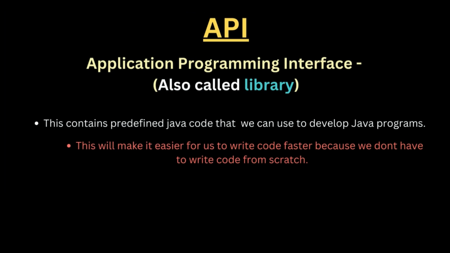So that makes it so much easier and faster to write a lot of code, because sometimes when you want to start writing from scratch, it's going to take a very long time to get some stuff done. So most of the time we make use of APIs, or we make use of libraries, whichever one you want to call it, to just make our code faster. Basically, we avoid starting from scratch. We just start from where we got the code and what we really want to do with it. Okay, so that's it for API. We're going down to the next item on the list.